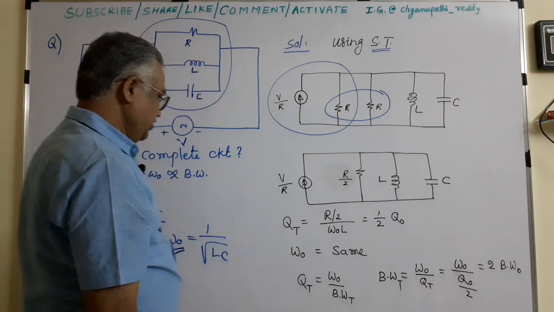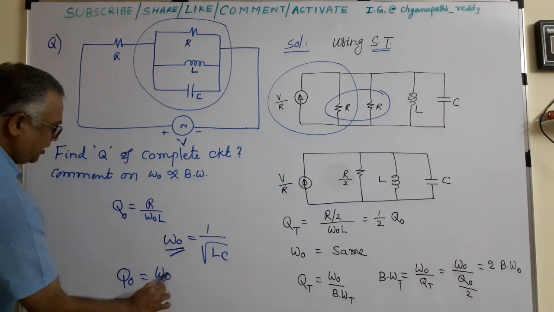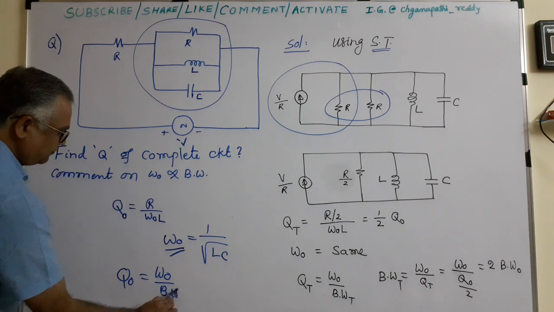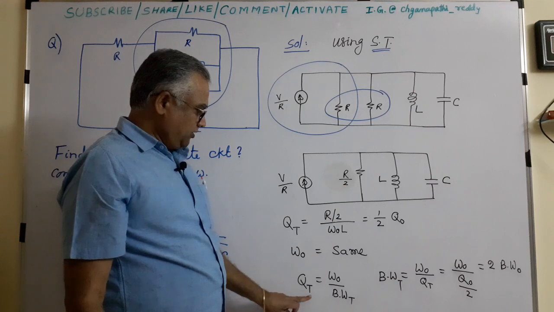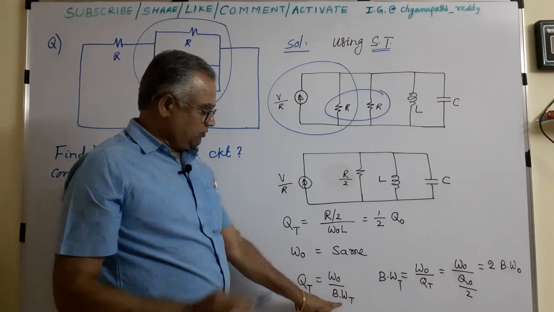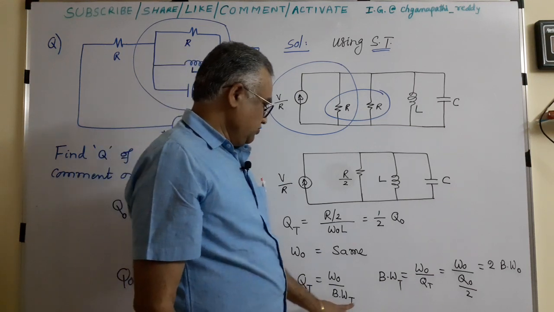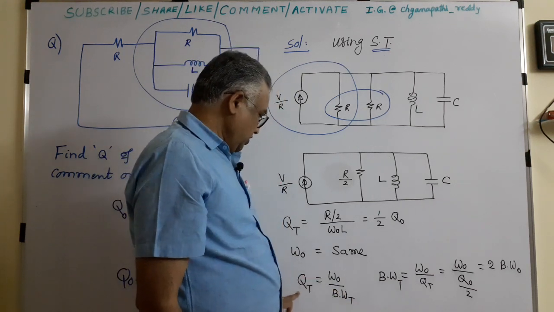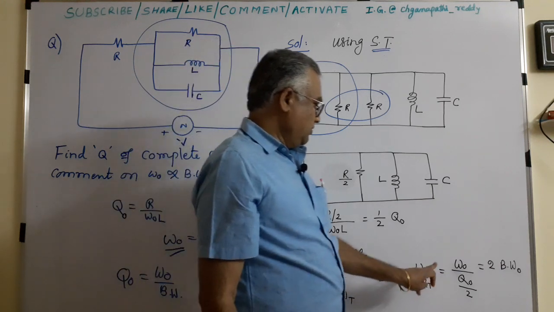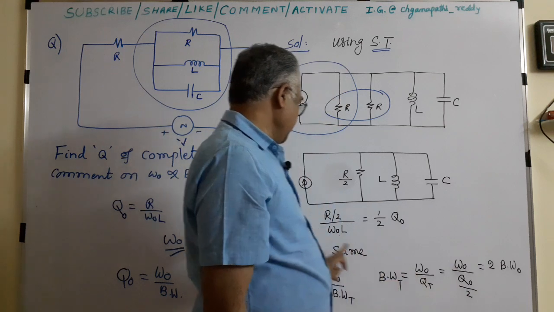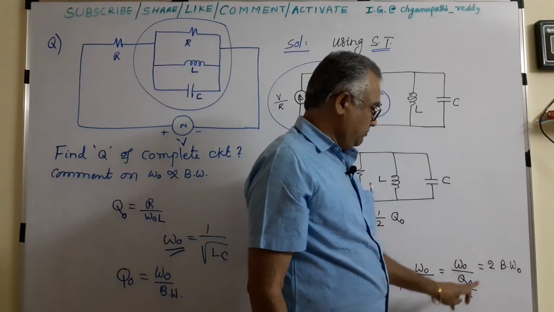Next, we know the formula: quality factor equals omega naught by bandwidth. So the overall quality factor QT equals omega naught by the overall bandwidth, the total circuit bandwidth. So total circuit bandwidth is equal to omega naught by QT. Omega naught as it is, but QT is Q naught by 2, so 2 will come here.